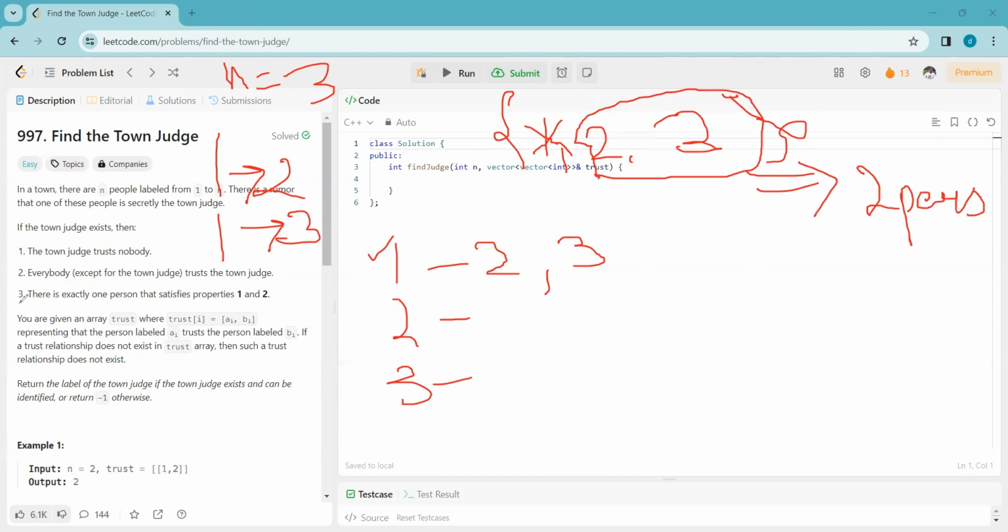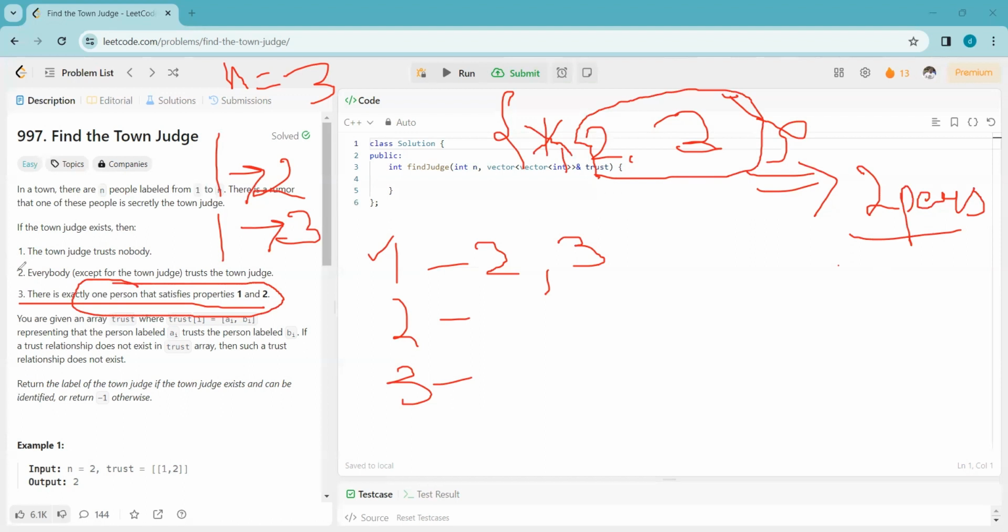Now, since point number 3 says there is exactly one person that satisfies properties 1 and 2, that means no two persons can be a town judge. So right there we can say that in the town, no town judge exists.